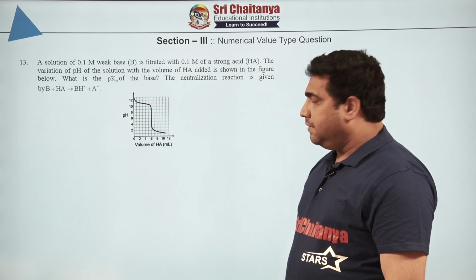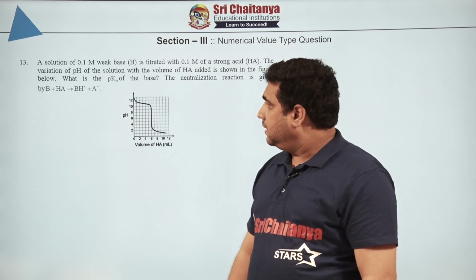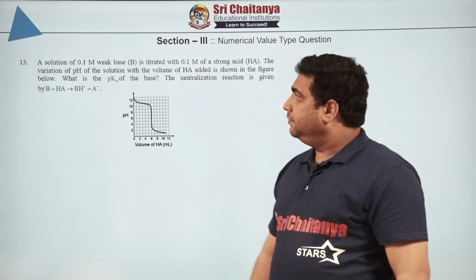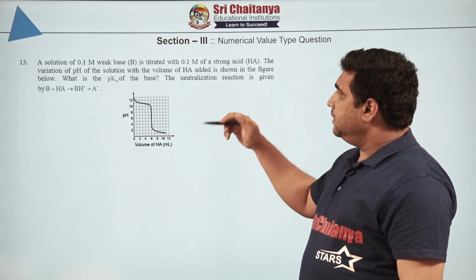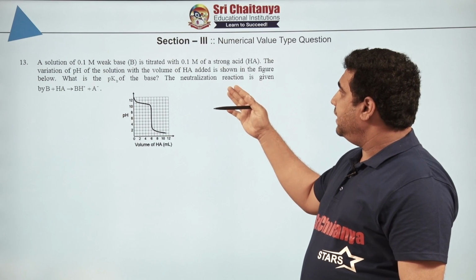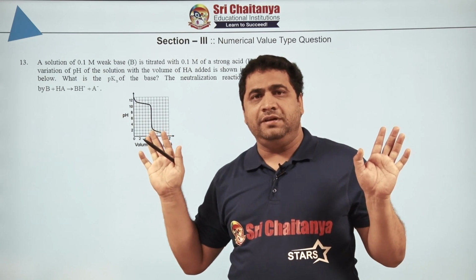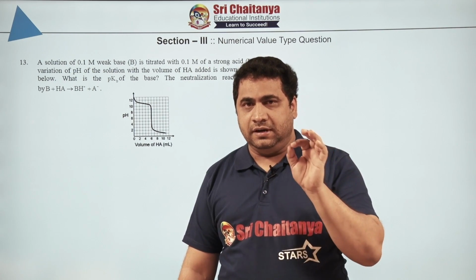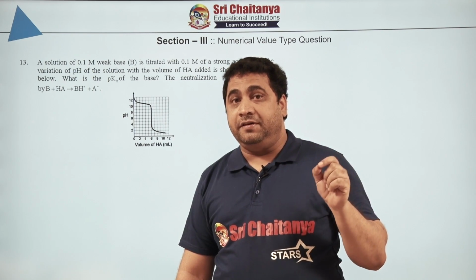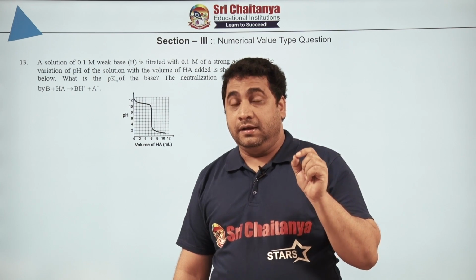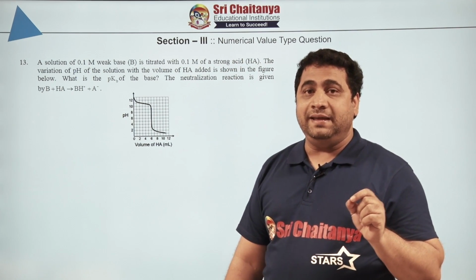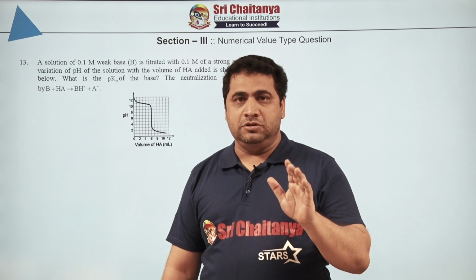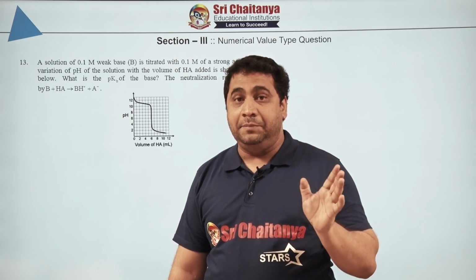So all of you can have a look here, very simple and clear from the graph. The details are given here that a weak base is titrated with a strong acid. From here only we can understand that a buffer is formed somewhere in the midpoint of the reaction. That is very important. Whenever a buffer forms in the midpoint of the reaction, we know that the concentrations of the salt and the base will be almost equal. That is a very important hint point.